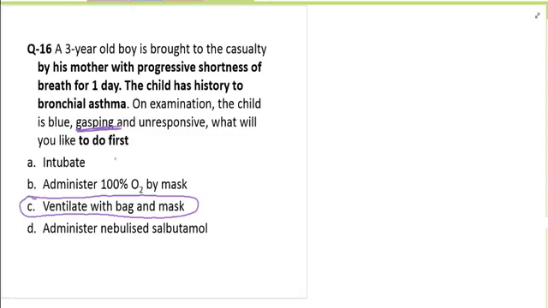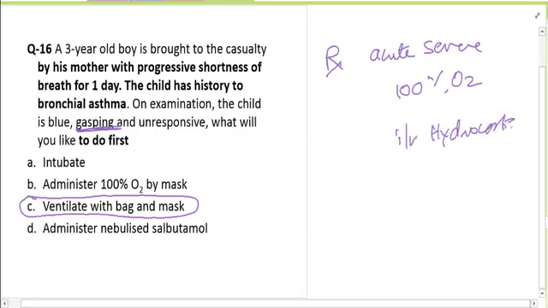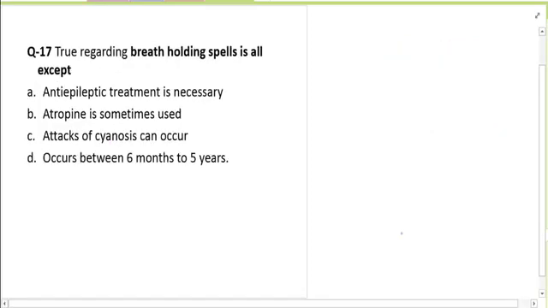If he was not gasping, of course I would have started him on 100% oxygen and salbutamol nebulization. Otherwise, the treatment of an acute severe asthma, like I told you, would be giving 100% oxygen, intravenous hydrocortisone and nebulization with salbutamol.